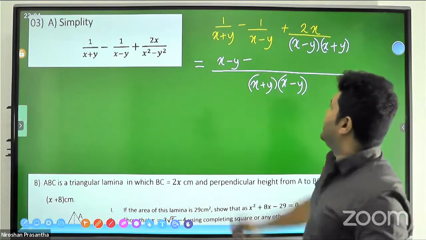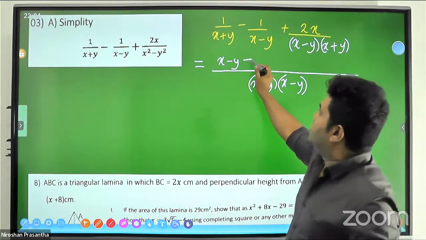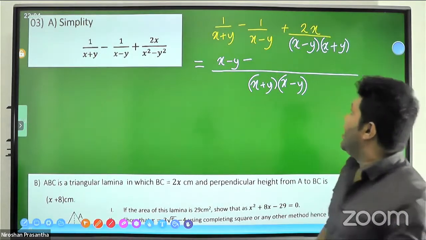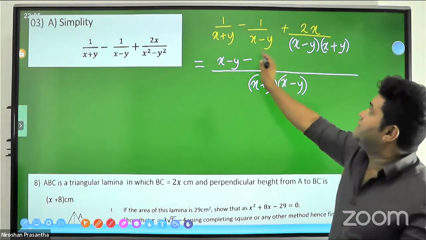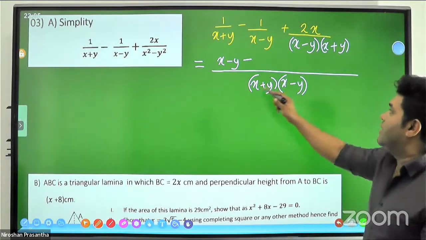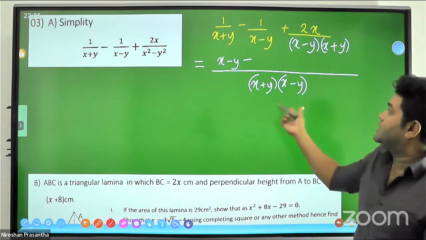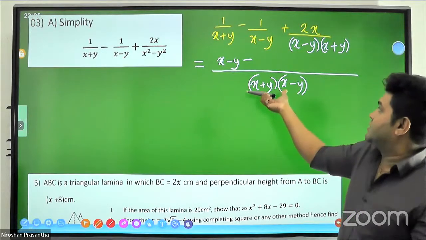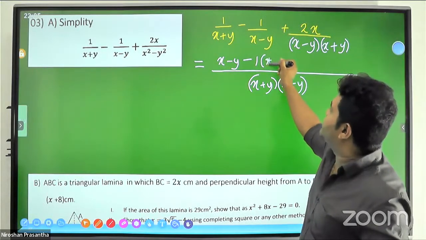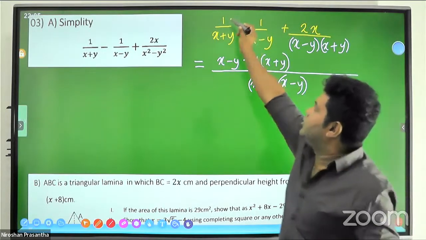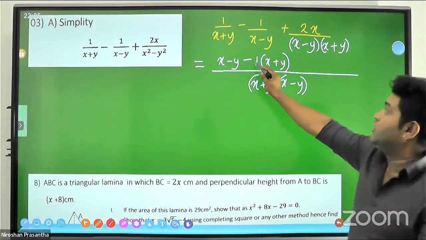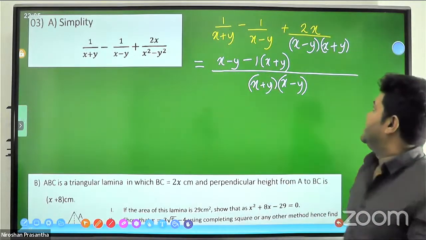And minus is minus, right? Be careful, because of the minus you are now going to subtract. It will be dangerous. Now compare the second denominator in the second fraction. You had x minus y, but this time you have more than x minus y: x plus y. This is extra, x plus y. You have to multiply this 1 by x plus y. Always this is also 1, but I didn't follow this because 1 is negligible, but this time, due to the negative sign, I had to consider it.